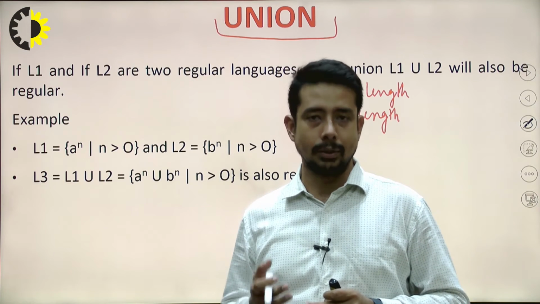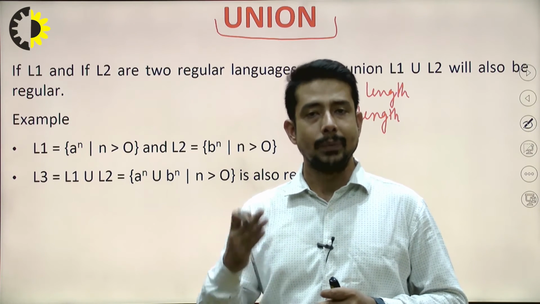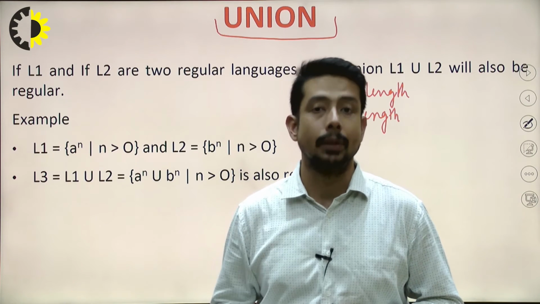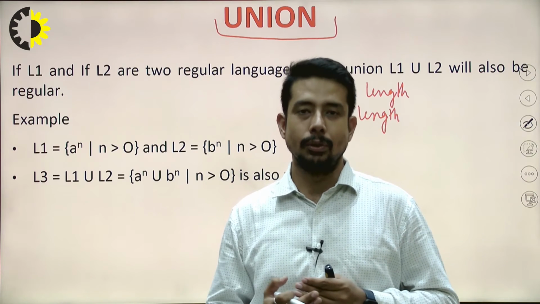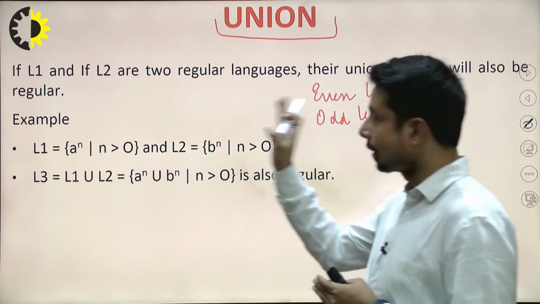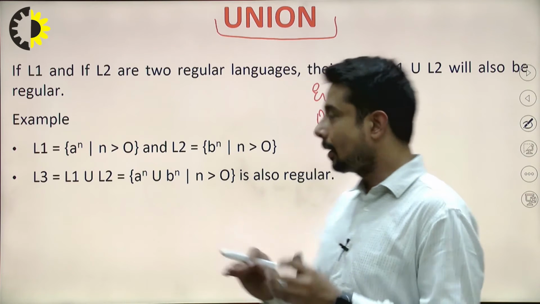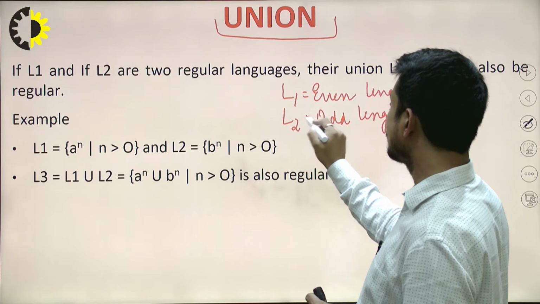In the upcoming lectures in the second unit, we'll be learning about regular expressions followed by regular language. There we will see how to identify whether a language is regular or not. In a broader way, you have to wait at least 3 to 4 lectures. After that, you will be able to understand how to identify whether a language is regular or not. Right now, just check it out. This is a language of even length. This is another language of odd length.